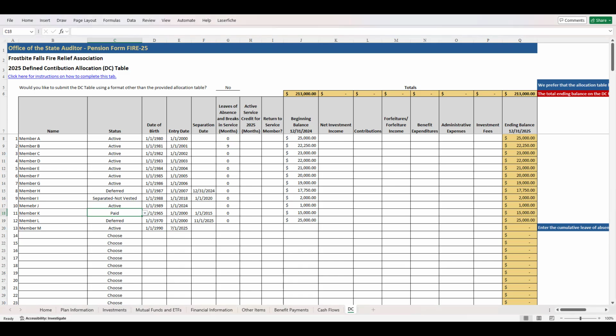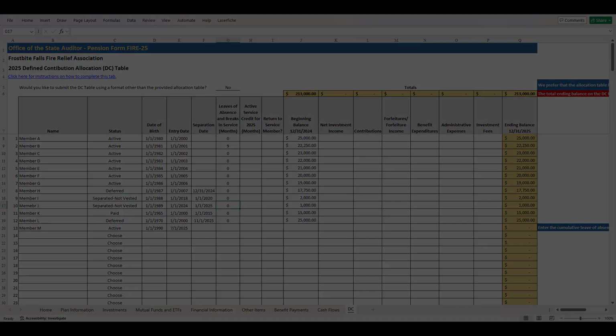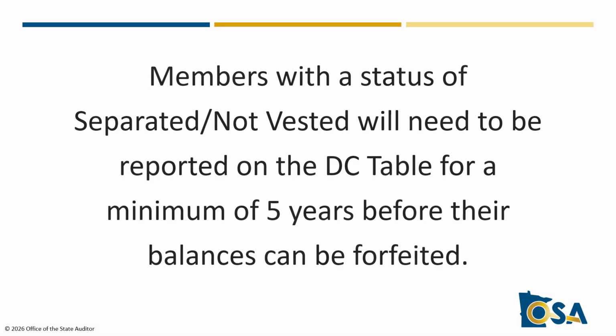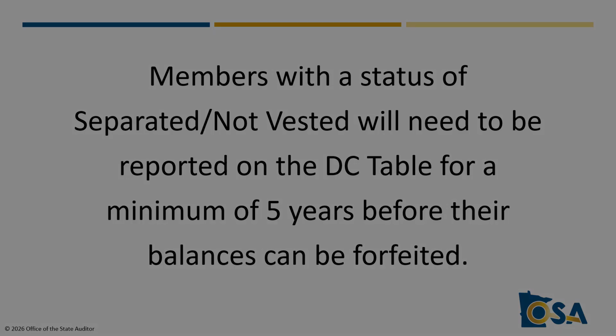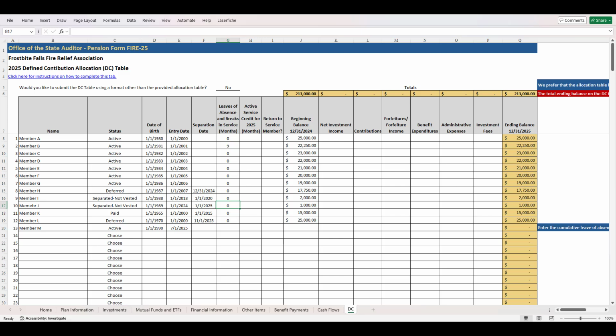If the member separated from active service before becoming vested, enter a status for the member of separated, not vested, and enter the member's separation date. Members with a status of separated, not vested, will need to be reported on the DC table for a minimum of 5 years before their balances can be forfeited. When the member's account balance is forfeited, change the member's status to forfeit, and they will not be included on the following year's DC table.